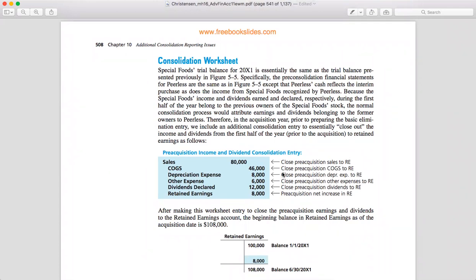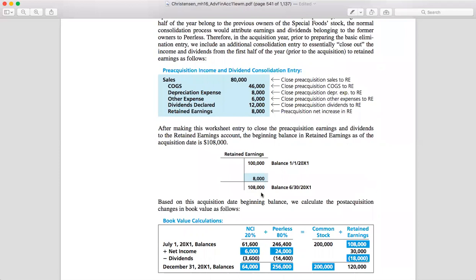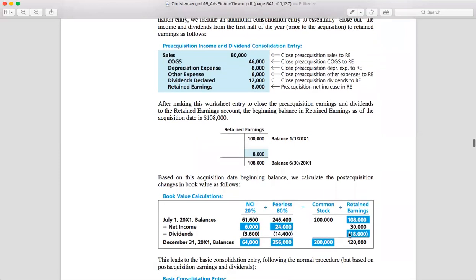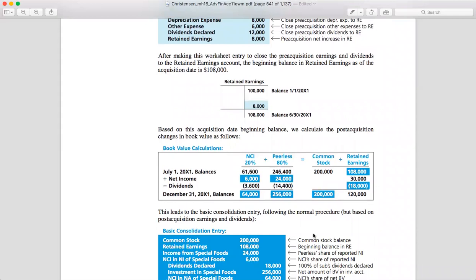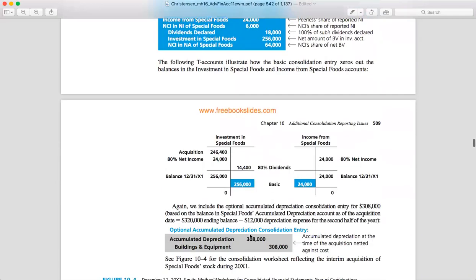So in the acquisition year, prior to preparing the basic elimination entry, we include the additional consolidation entry to close out the income and dividends from the first half of the year to retained earnings. Right. So for example, we have sales, cost of goods sold, depreciation expense, other expense, dividends declared and retained earnings. And after making this worksheet entry, this will be closed to the pre-acquisition earnings. All right, so this is the one that is like usual. So this is the book value calculation, and it will become the basic consolidation entry.